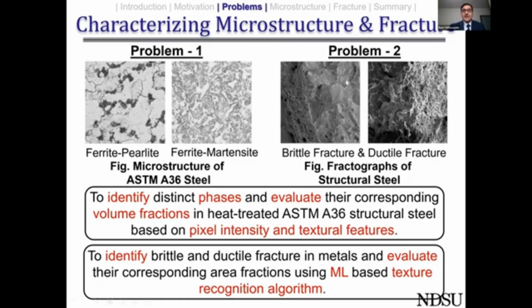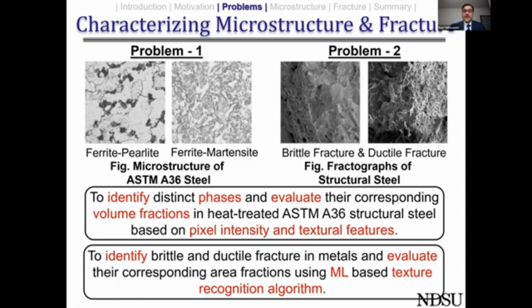So please remember that these images are taken from a scanning electron microscope, while these images are taken from a digital optical microscope. So the goal here for problem 1 is to identify distinct phases and evaluate their corresponding volume fractions. And in problem 2, we would like to identify the brittle and ductile fractures in the metals and